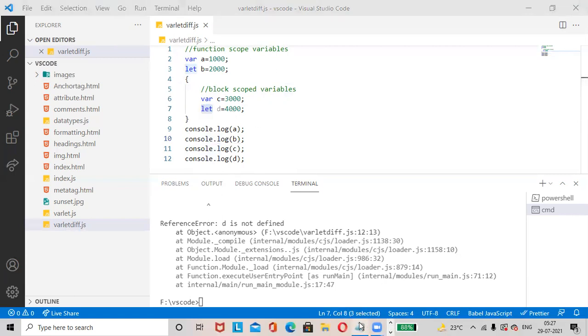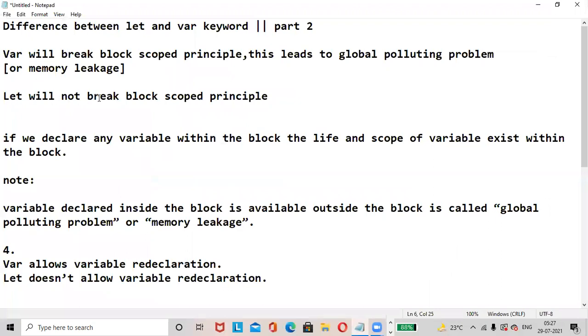Okay, let us go to Notepad. See, let will not break the block scope principle. If we declare any variable within the block, the life and the scope of the variable exists within the block. Outside the block, the value does not exist. If a variable declared inside the block is available outside the block, then it leads to global polluting problem or memory leakage. Okay, we'll copy this code here.